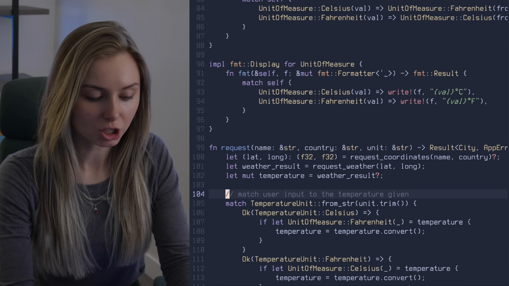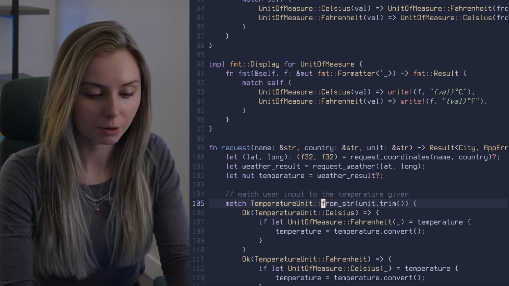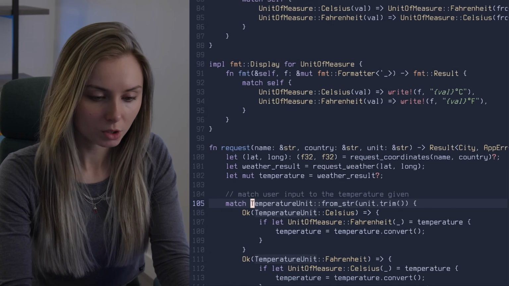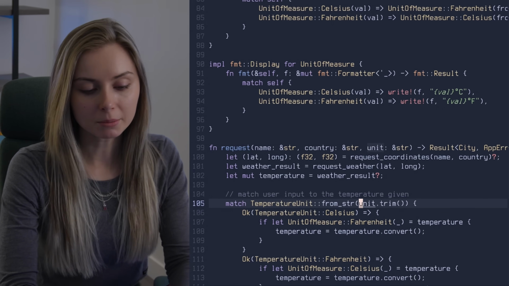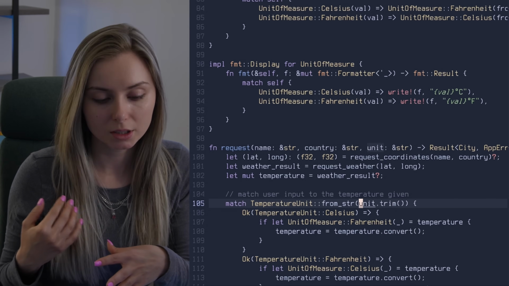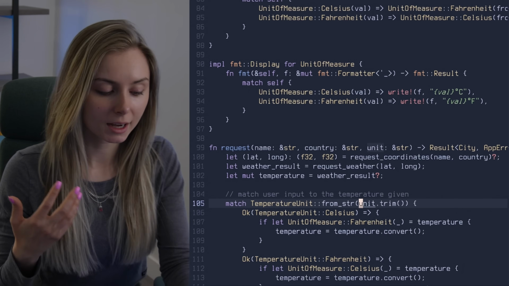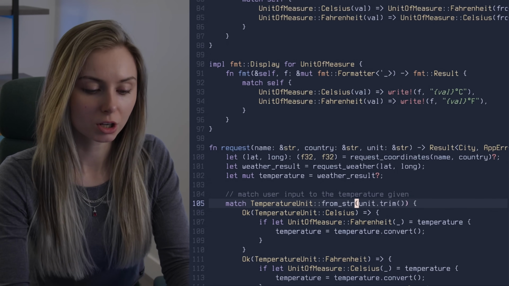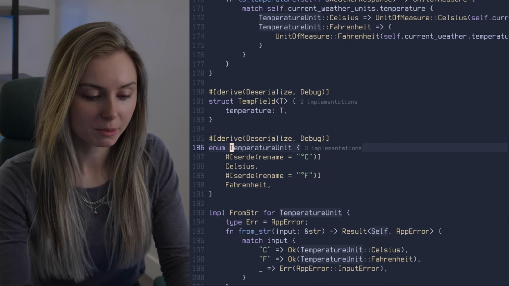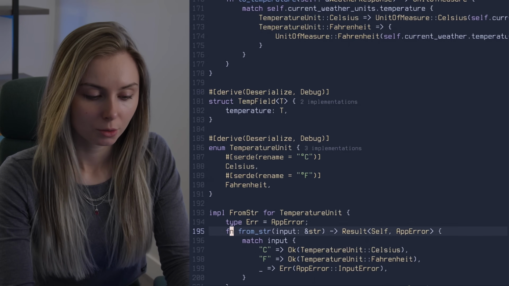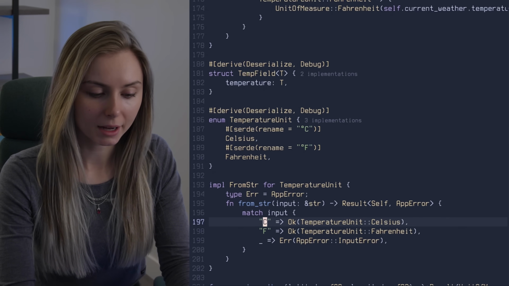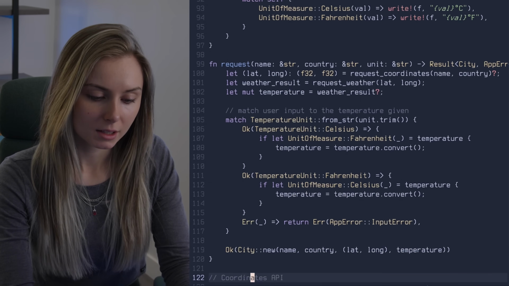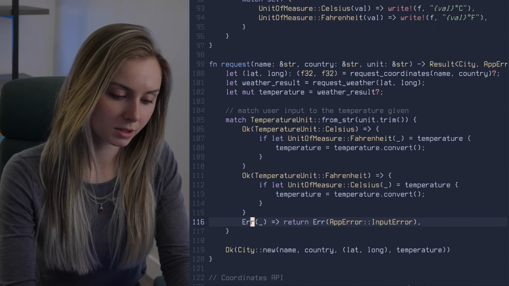So that's pretty much what the logic is doing here, is that we've implemented the FromStr trait for temperature unit, and then we do have to do a trim as well. Some languages, when you get input from the user, will include the carriage returns and stuff like that. Rust is one of those languages, so you do end up having to do unit.trim. But yeah, in this case, I just basically do a conversion with this from string and then map that to one of the enumeration variants, and then that's it. And then otherwise we are handling the errors appropriately.